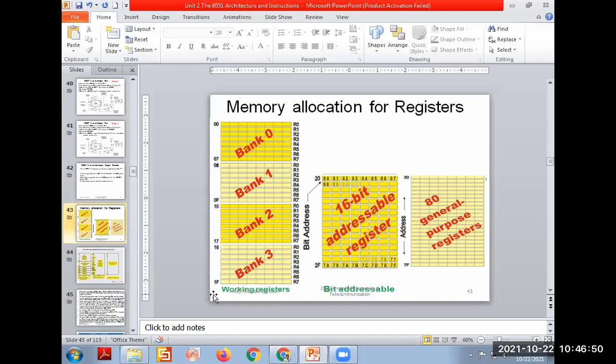So you can do it like this also, from this to this also. Bank 0 here, bank 1, bank 2, bank 3, like this also. Both ways are correct.